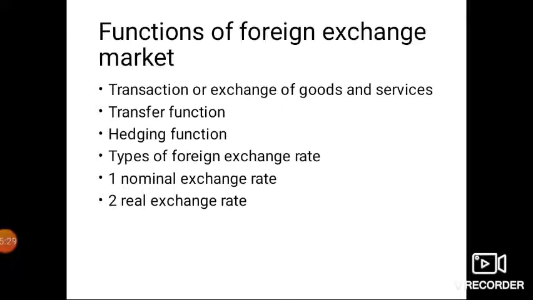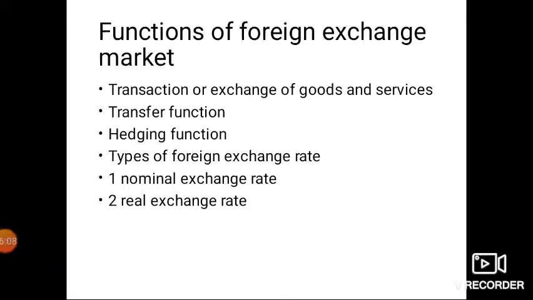So the first one, profit, is called hedging, and the second one is called speculation. For speculative purposes, for example, if the currency rate is going up, the transactor or the speculator or hedgers take the foreign currency and keep it with them, and when it goes down, they start selling. These two functions, speculation and hedging, together are called the hedging and speculation function.